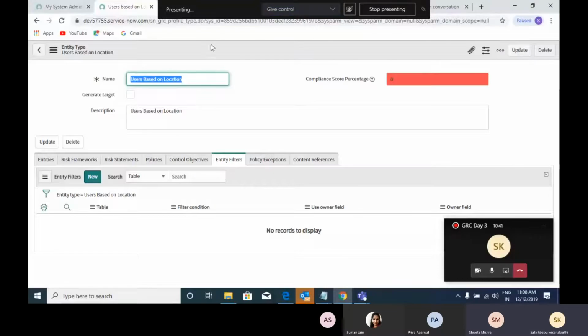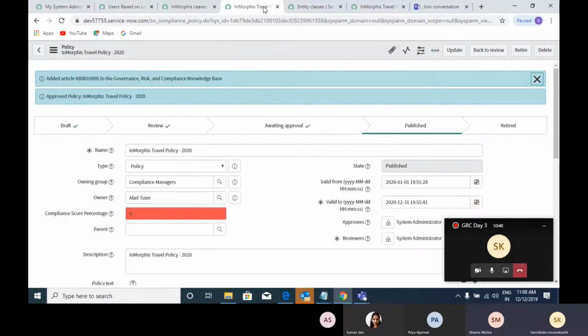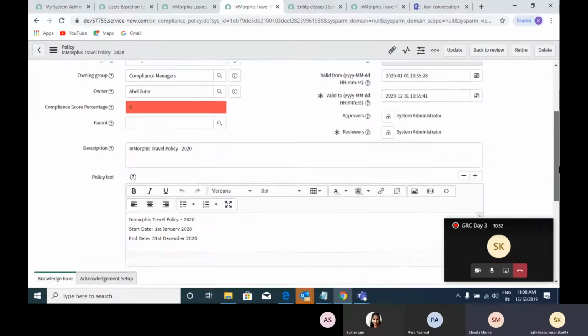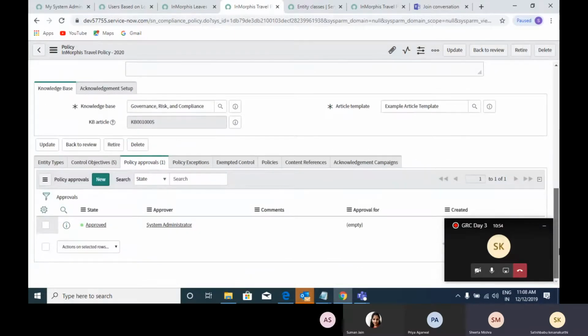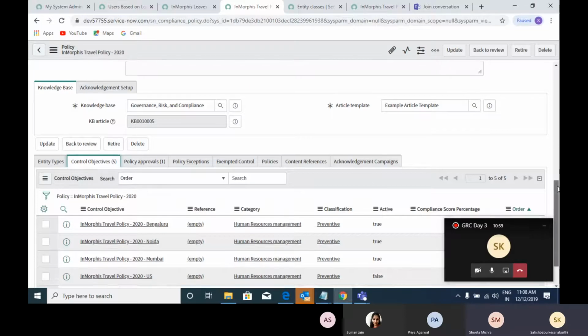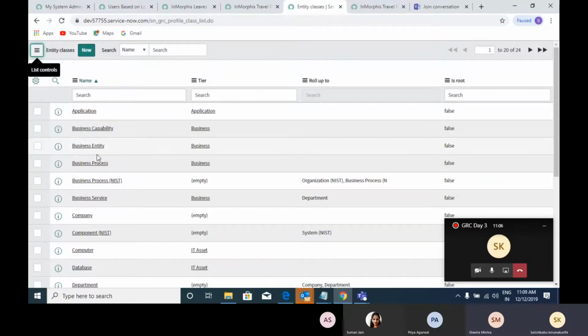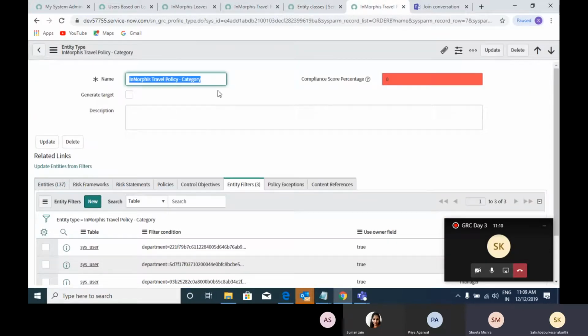I've created two policies, one leave and one travel. First I'll show you the travel policy. We have created this travel policy, and in this I've created five policy statements for different locations, and then I've created entity types. I've created the entity types based on category.